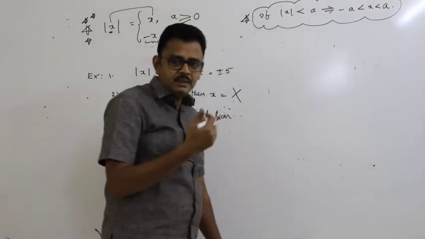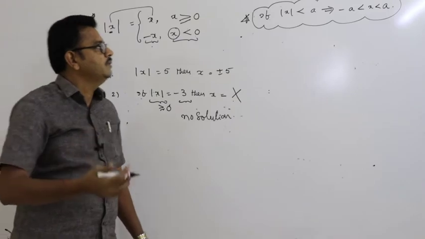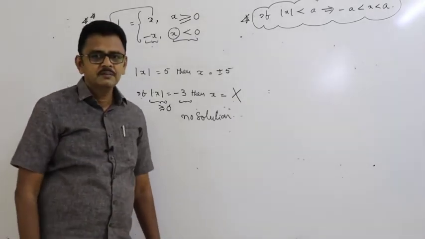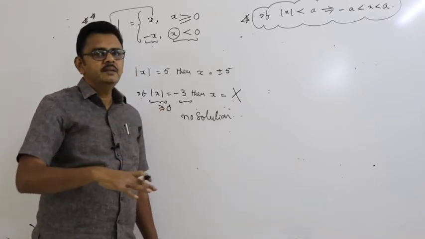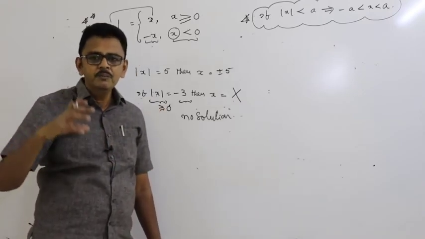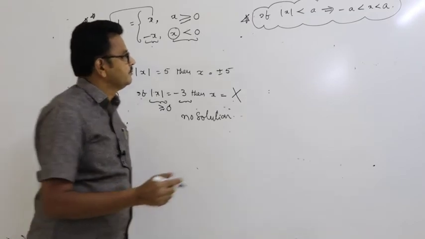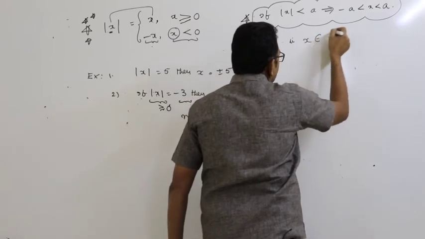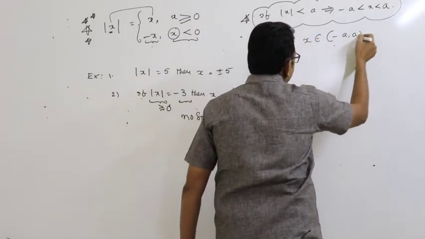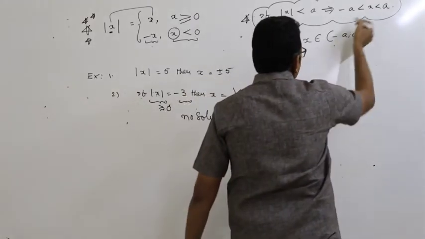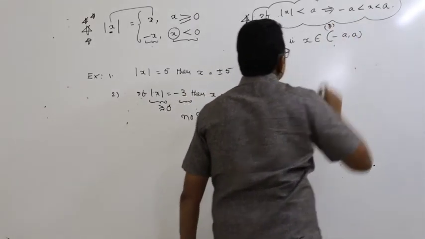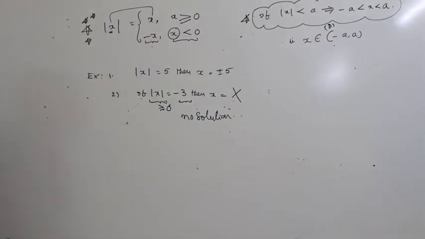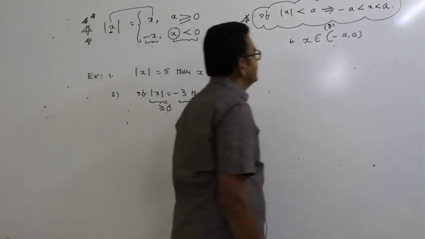What we discussed in the basic points are all very, very important points which you learn in further mathematics. That is, x belongs to the open interval minus a comma a. You can write it like this or like this, both are correct.